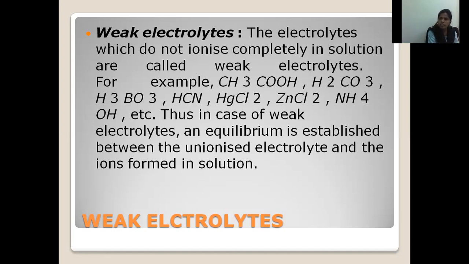But why is there an equilibrium? What is meant by equilibrium? Equilibrium is when you have two arrow marks, the forward arrow and the backward arrow. Equilibrium is when the forward reaction and the backward reaction are occurring at the same speed. Then only the equilibrium is reached.